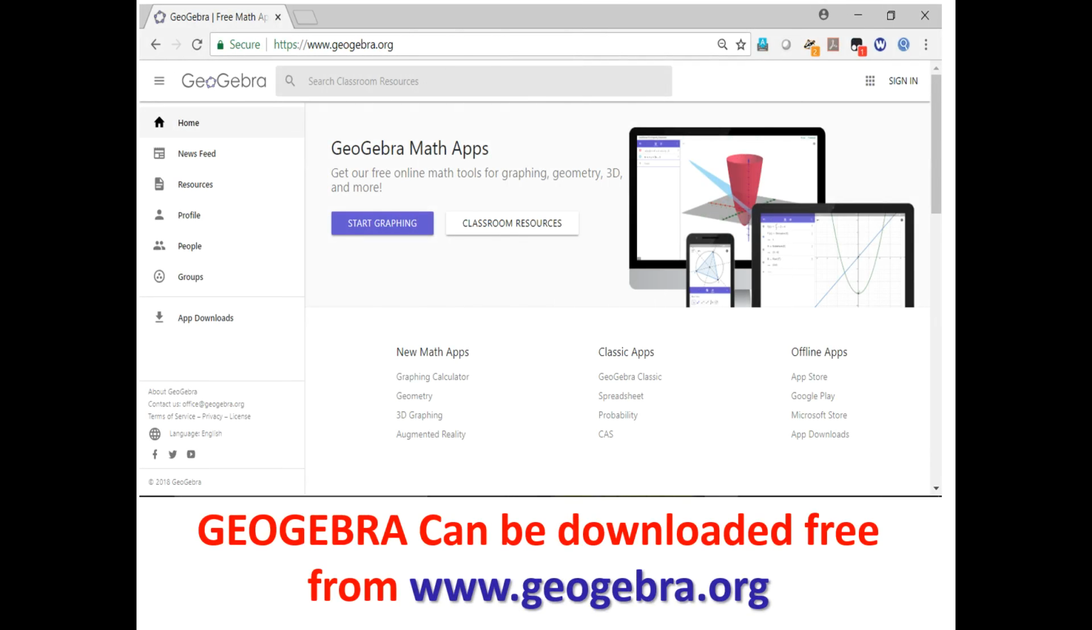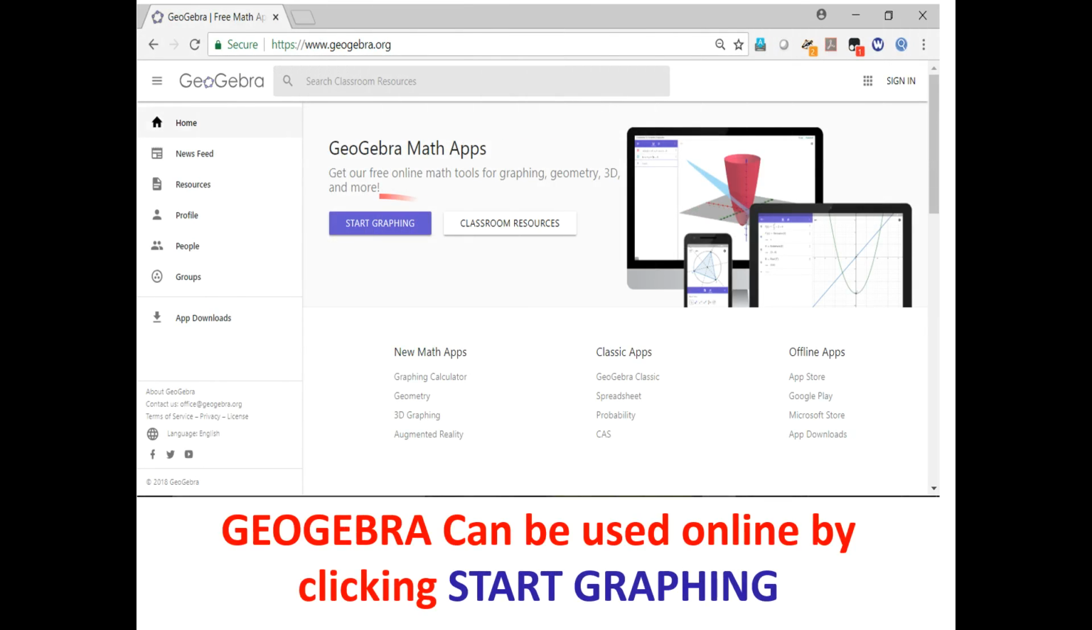Let us see how to install GeoGebra in your computer. We have to go to the website. It can be downloaded free from www.geogebra.org. This is the layout, the home page of the website. Here you are seeing Start Graphing. This can be used online by clicking Start Graphing. A GeoGebra worksheet will open, and you can work on that. And it can be used only online.